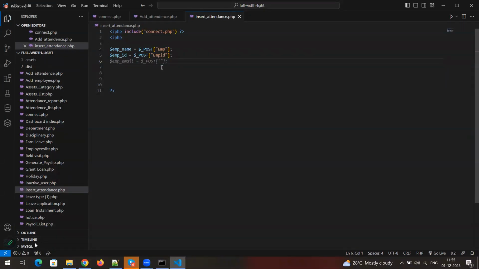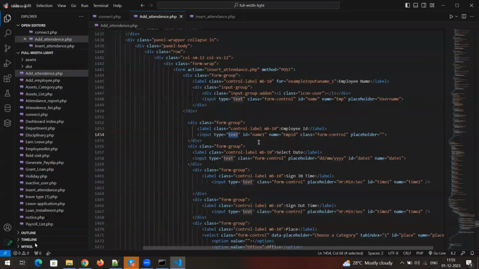Because only a particular employee will be logged in to that particular dashboard. So in the attendance module, just populate the employee ID through the login, then get the ID and store it in the attendance table or leaves table or any other table, whichever has it as a foreign key. Okay, fine. Now what is the next one?